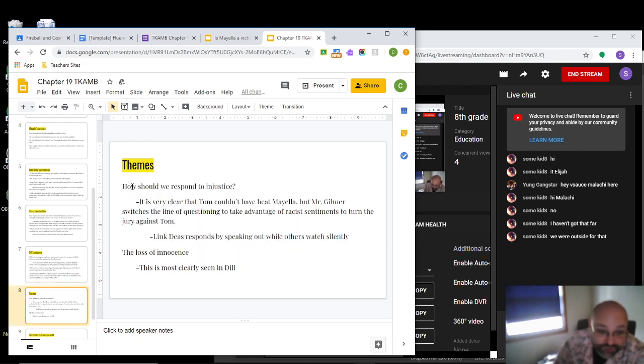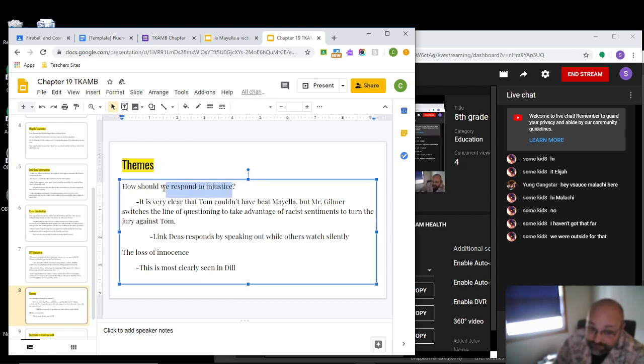This chapter is pretty short. Some of the important themes to go over were the idea about how we should respond to injustice. It's pretty clear that Tom couldn't have committed this crime, and probably the trial should never have happened. The sheriff knew he couldn't have done what he was accused of doing because of his arm. The judge realizes he couldn't have done it. Everyone on the jury realizes that he couldn't have done it. But it looks like they're still going to make him go through the motions of the trial.